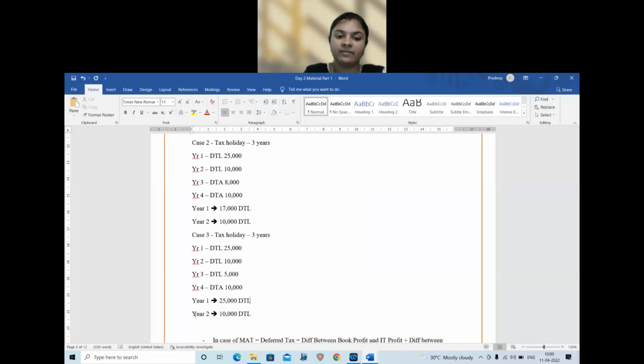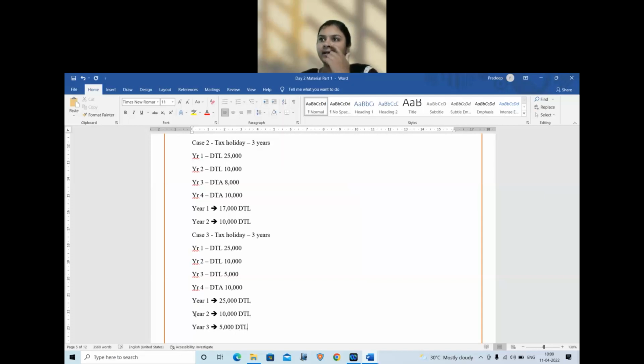Year 2, I will record 10,000 DTL. And year 3 also, we will record 5,000 DTL. That year, that tax. When it is offset, the excess amount alone will be recorded. If it is fully offset, nothing is recorded. So 3 scenarios for your understanding.